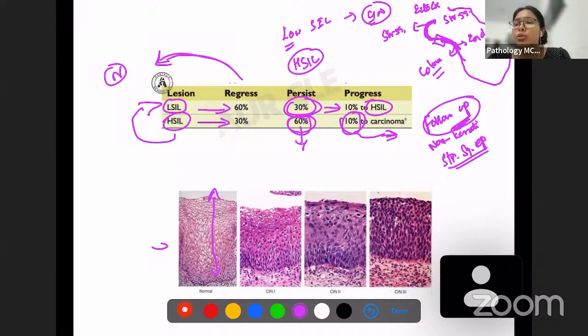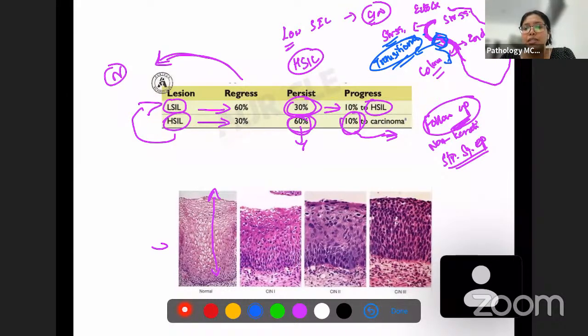This zone is known as the transitional zone, because as the name says, the squamous epithelium transitions into the columnar epithelium. This transitional zone is the most common site where cervical neoplasms happen. So remember, the transitional zone is where the cervical neoplasms happen.